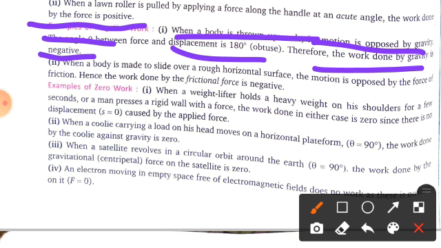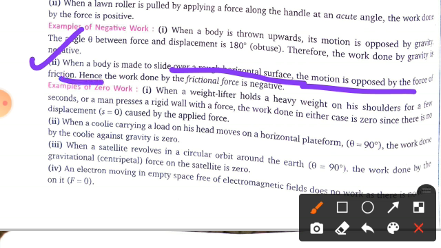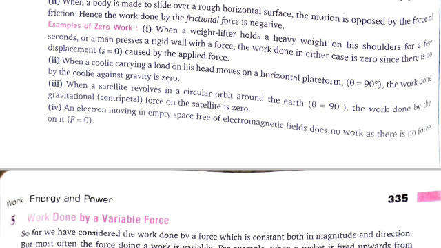Now see the second one. In the second example, you can see here, when a body is made to slide over a rough horizontal surface, the motion is opposed by which? Friction. So hence the work done by the friction force is considered to be negative. Clear?